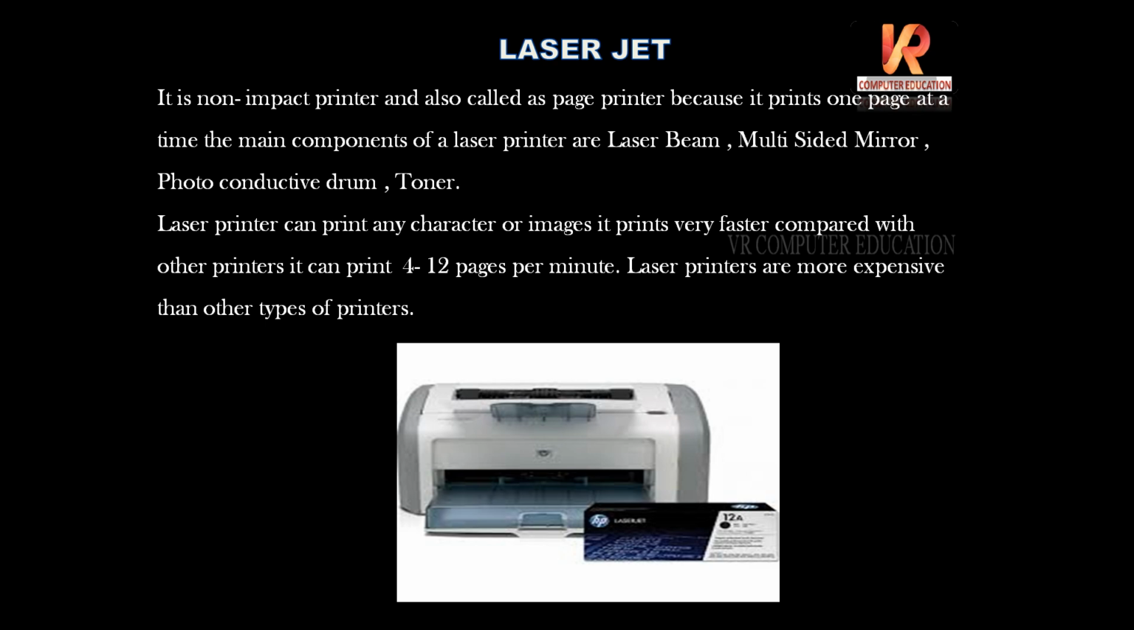The main components of a laser printer are laser beam, multi-sided mirror, photoconductive drum, and toner. So these are the main parts of that laser jet printer. Laser jet printer can print any character or images. It prints very fast compared with other printers. It can print 4 to 12 pages per minute.